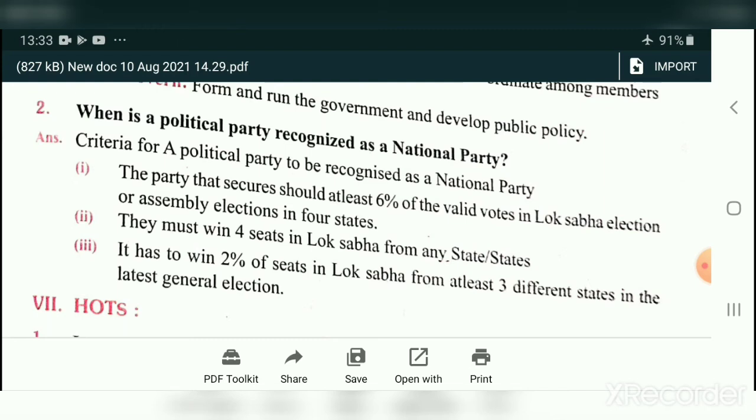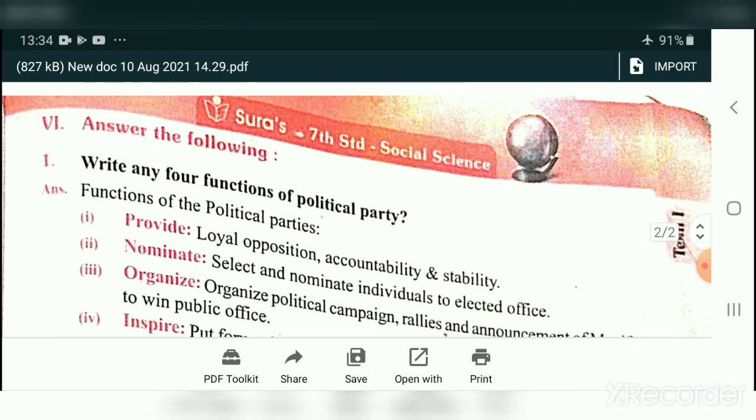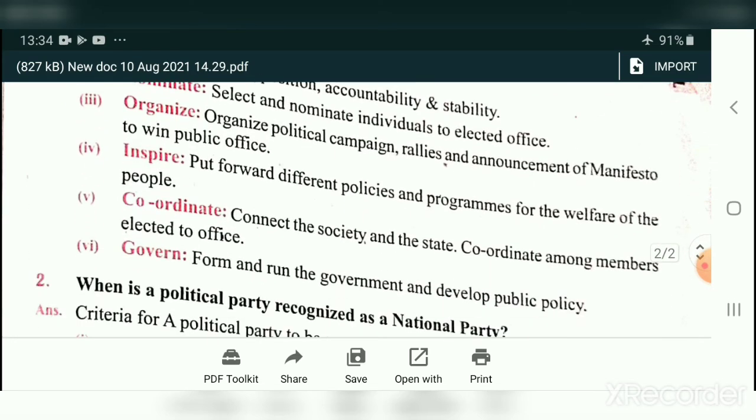It has to win 2% of seats in Lok Sabha from at least 3 different states in the latest general election. So these are the criteria for a political party to be recognized as a national party. These two questions are very important. Definitely one will come for the quarterly exam.